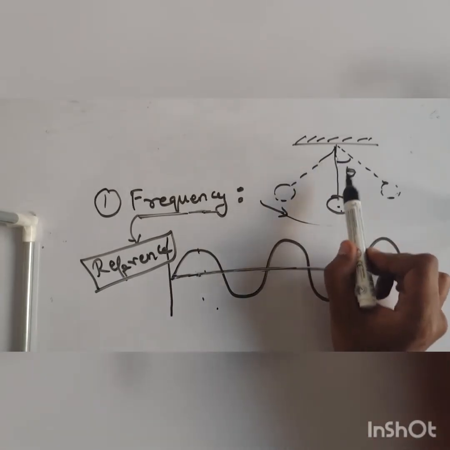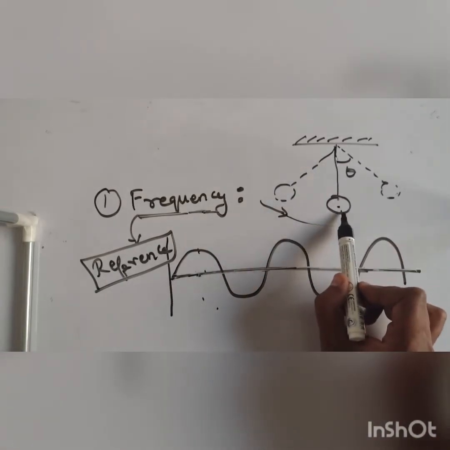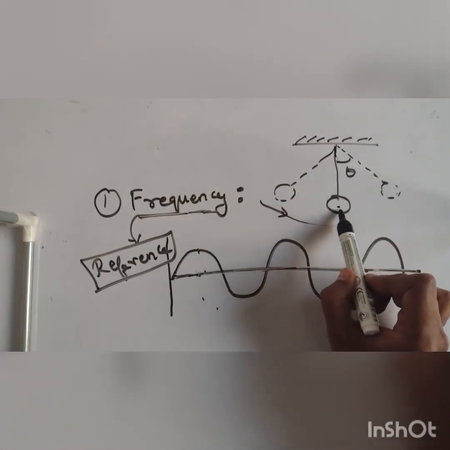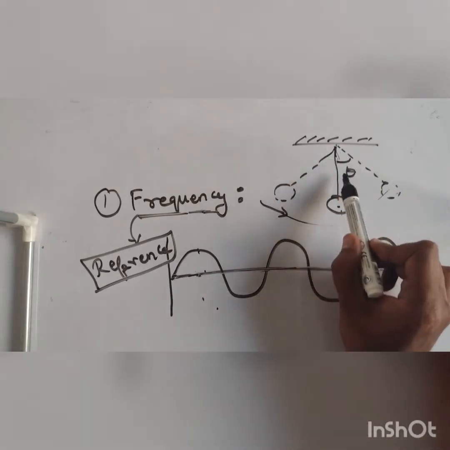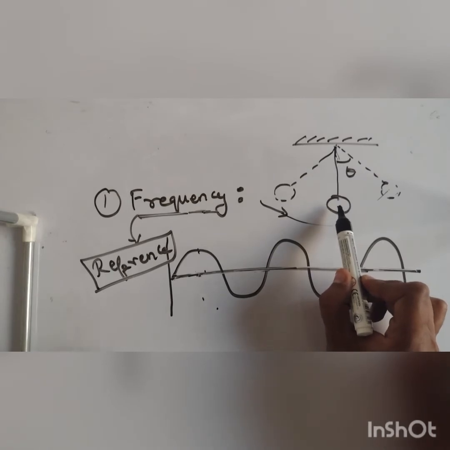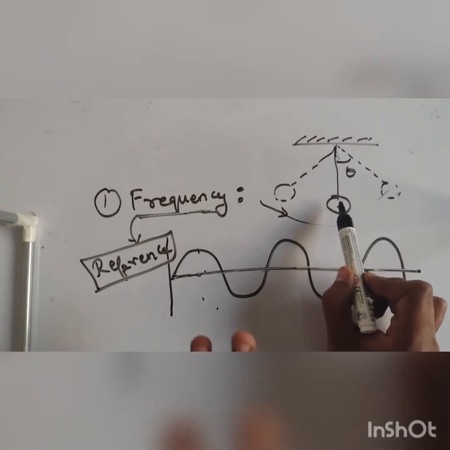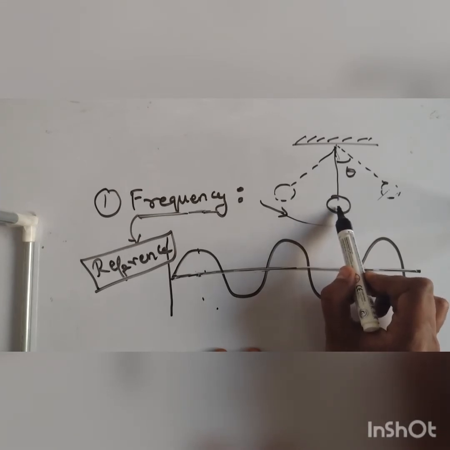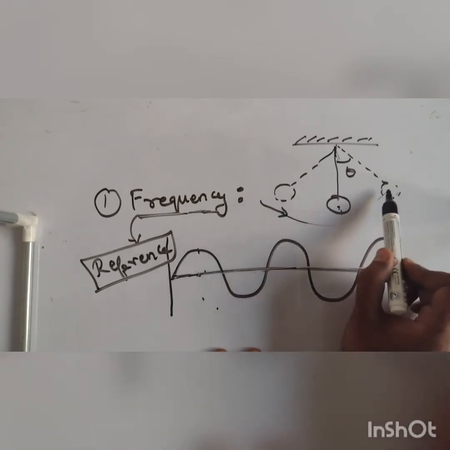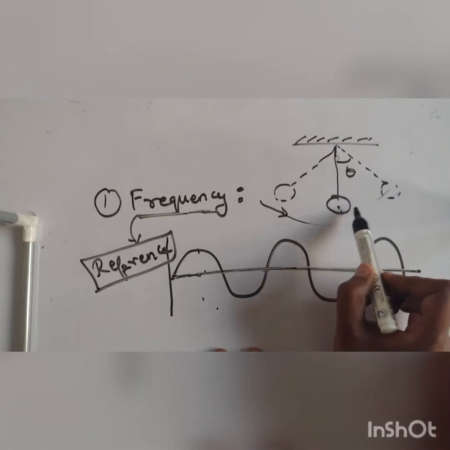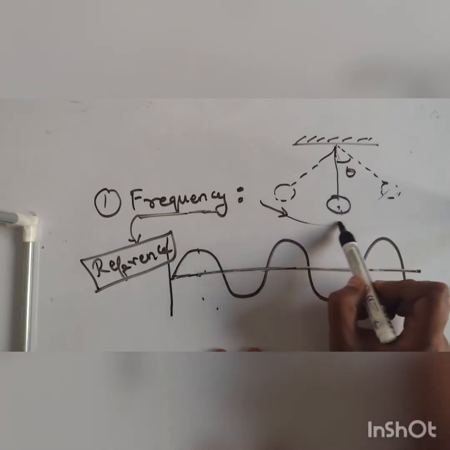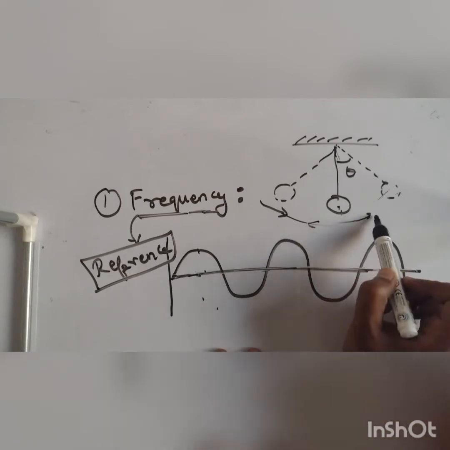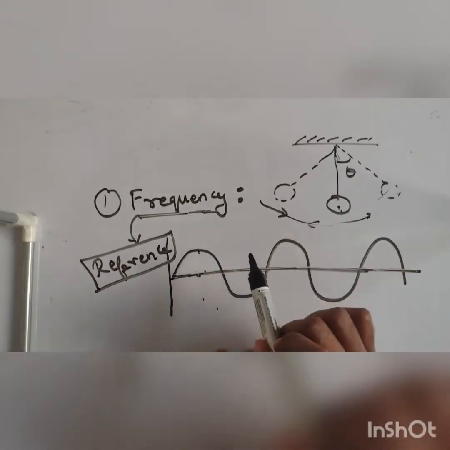For example, understand this example of the pendulum again. If the pendulum is oscillating, it's oscillating against its mean position. What is its mean position? Again I am repeating, mean position means original position. The original position was right here when it was at rest. It's making an oscillating motion across this mean position. To attain oscillating motion, it needs to cross this mean position.